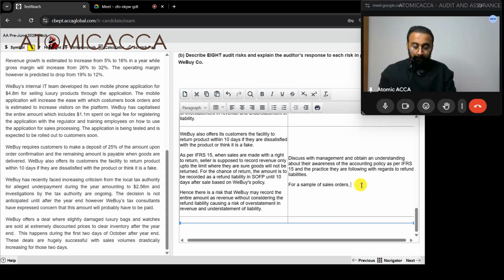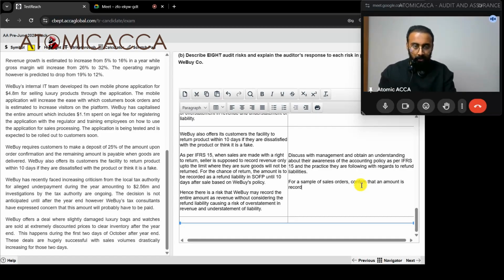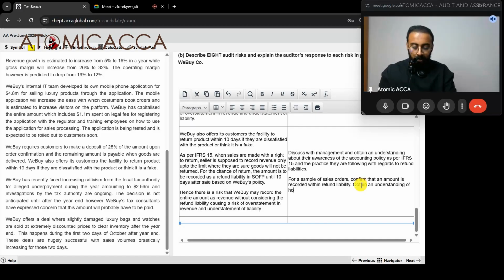For a sample of sales orders, confirm that an amount is recorded within refund liability. Discuss with management. Obtain an understanding of how this refund liability has been calculated.